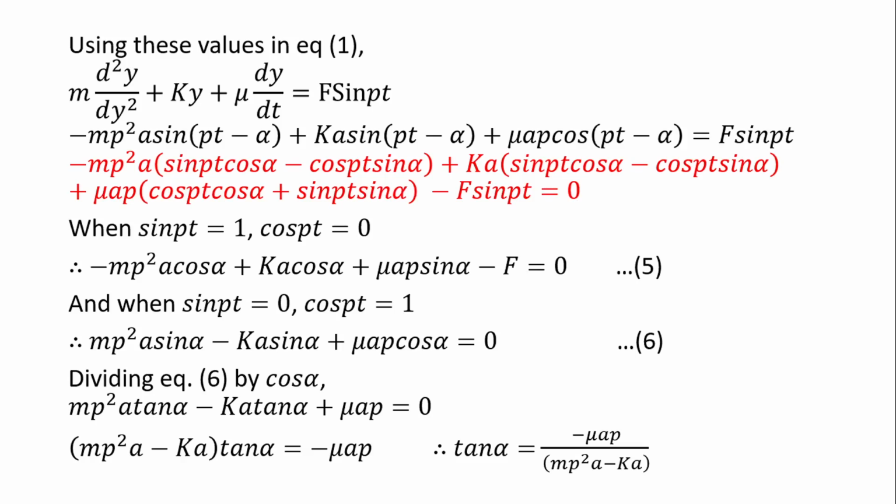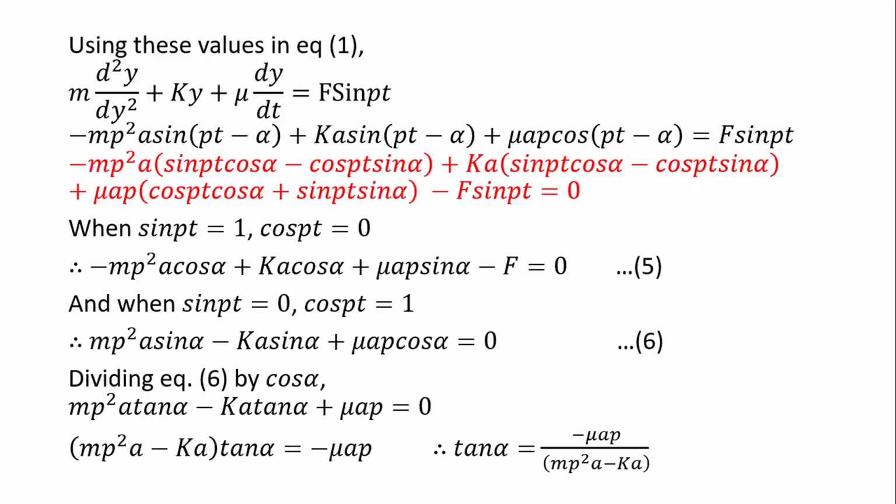We can take tan alpha common, and in this way we find the value of tan alpha as equal to mu ap upon mp square a minus ka. Again, from the denominator we can take a common, so that tan alpha is simply equal to mu p upon k minus mp square, since a cancels out, and after multiplying numerator and denominator by -1, the minus sign at the numerator becomes plus and the denominator also becomes plus.